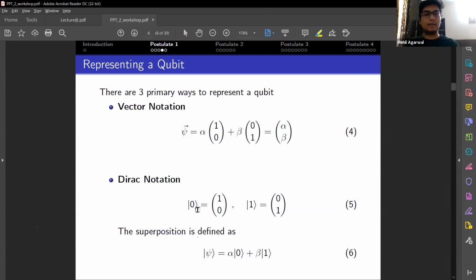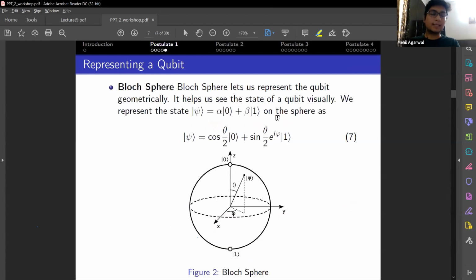We can also represent 0 and 1 as ket 0 and ket 1, and it's called the Dirac notation. The superposition would be like this in terms of Dirac notation, and this would be the superposition in terms of the vector notation. There is another important way to represent a qubit, that is the Bloch sphere.